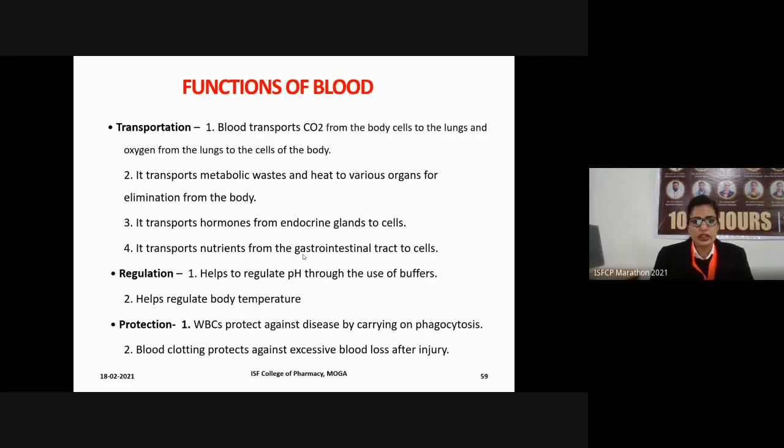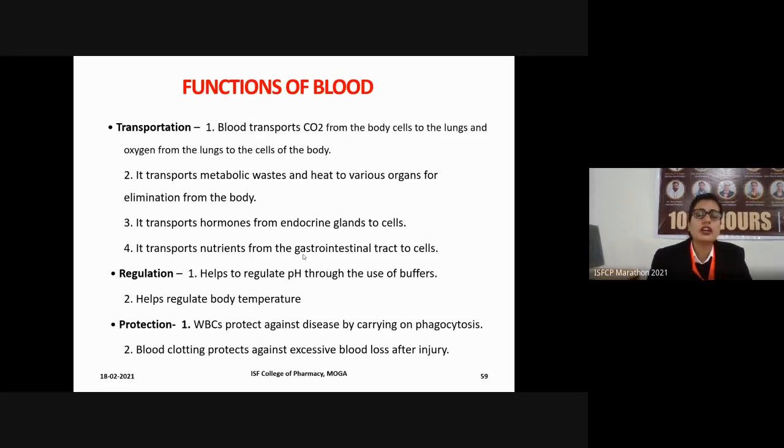They digest them and then throw them out from our cells. Next, blood clotting protects against excessive blood loss after injury. Why? Because the blood contains thrombocytes, that is platelets. Platelets are the main cells which carry out the process known as blood clotting.